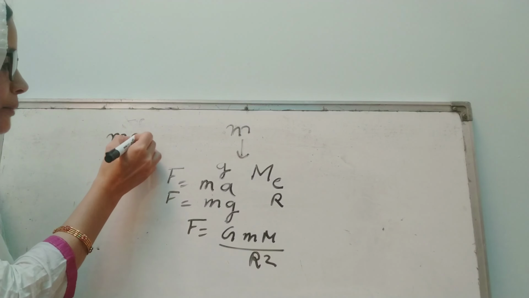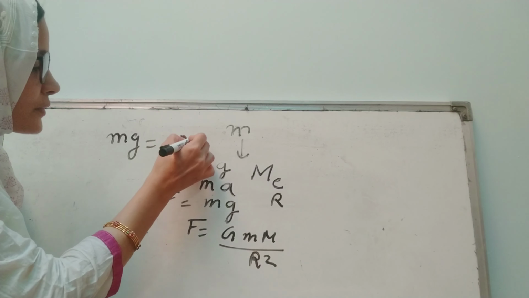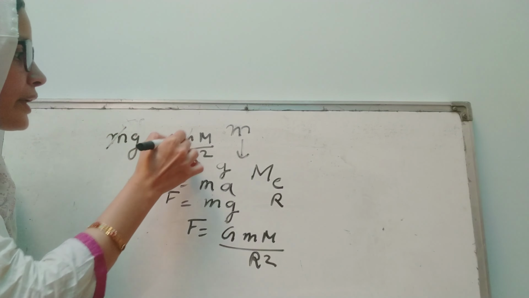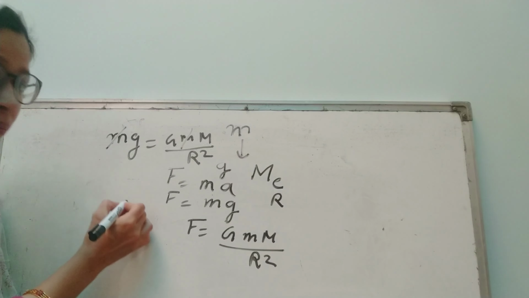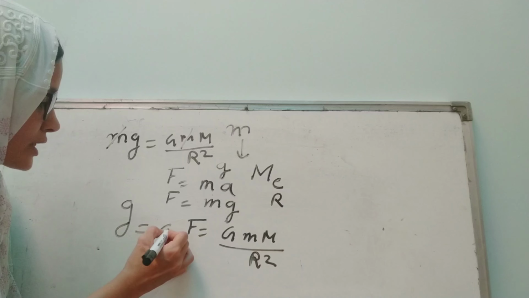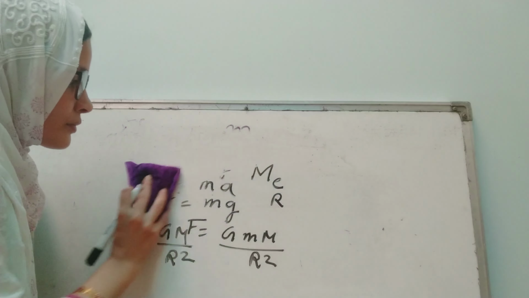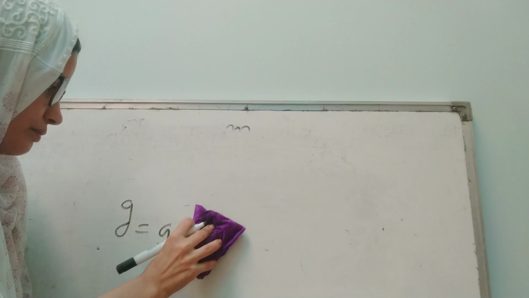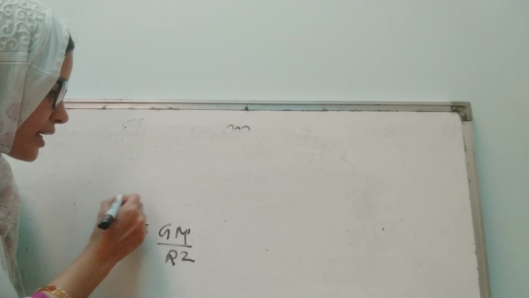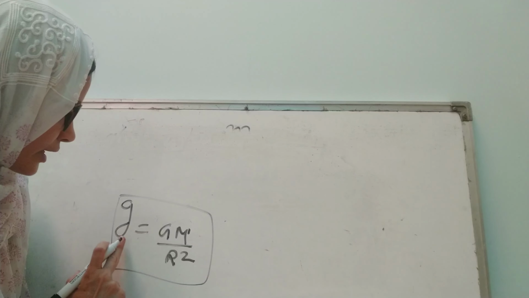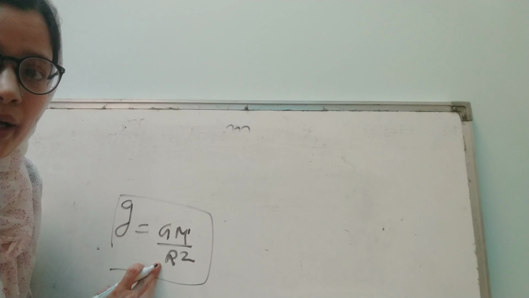Here mg is equal to G M m by r square. So m and m will get cancelled. So the value of g will be G M by r square. That's how you can calculate the gravitational acceleration produced by earth.